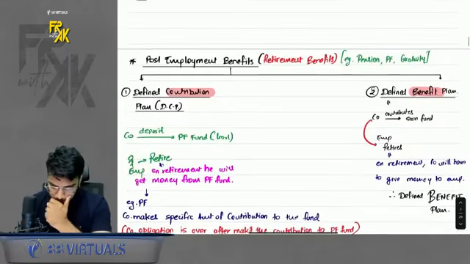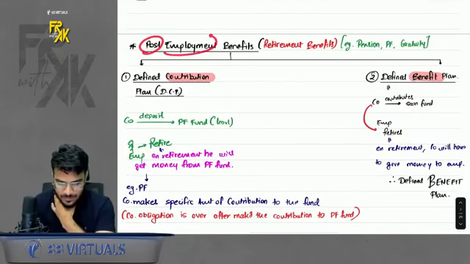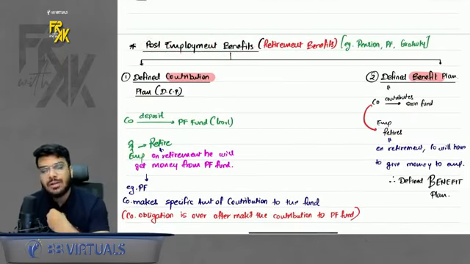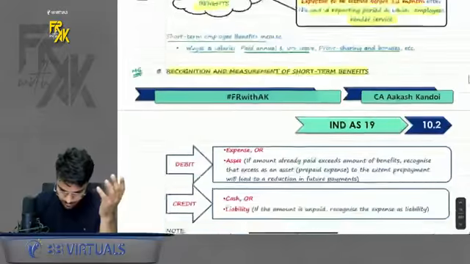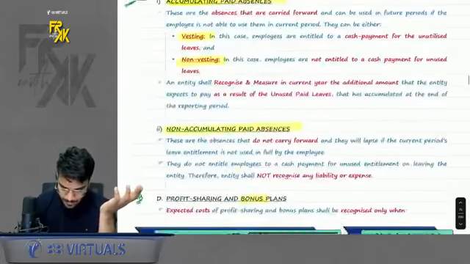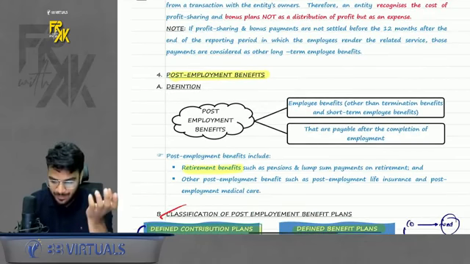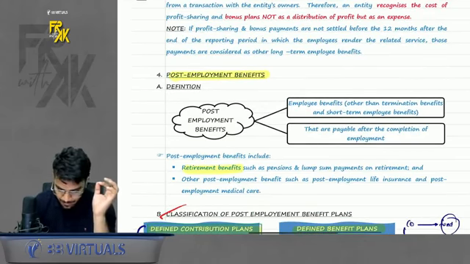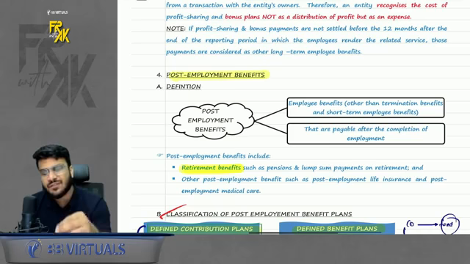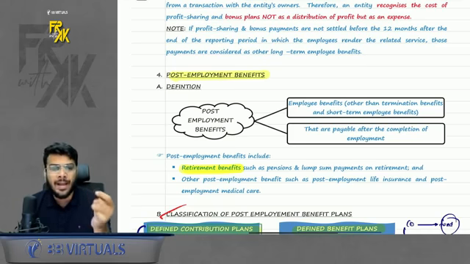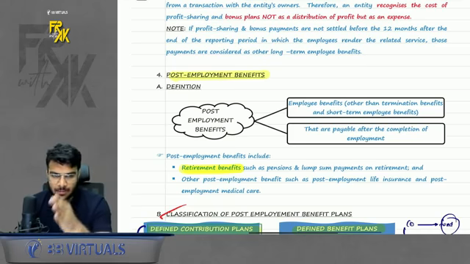Okay. Then we come towards post-employment benefits. Now, we have discussed short-term employee benefits. Then in our notes, we come to post-employment benefits. Now, what is the meaning of post-employment benefits? These are nothing but retirement benefits. That means any benefits which the company will pay to the employee on their retirement. That is known as post-employment benefits.